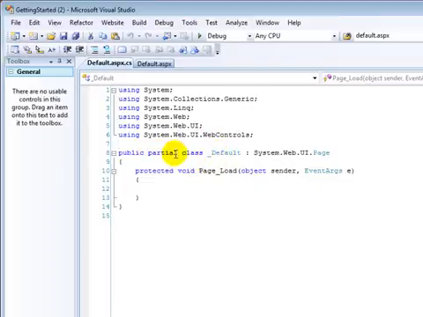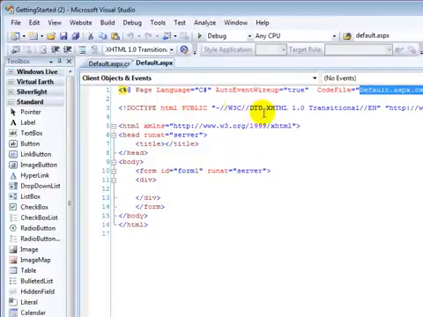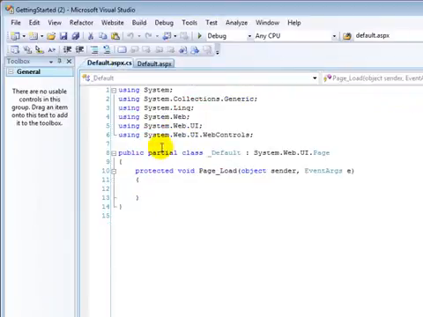Notice that it's a partial class. Partial classes are a new invention that were introduced in .NET 2.0, not specifically for ASP, but in the .NET 2.0 framework in general. With the advent of partial classes, we're able to combine multiple classes. In reality, this ASPX file gets treated as a partial class as well. So at runtime, this HTML, the server-side code of this HTML, and the code that's inside of here get merged and run as though they were one class. That'll become more important as we talk about controls and how controls are added in another lesson.